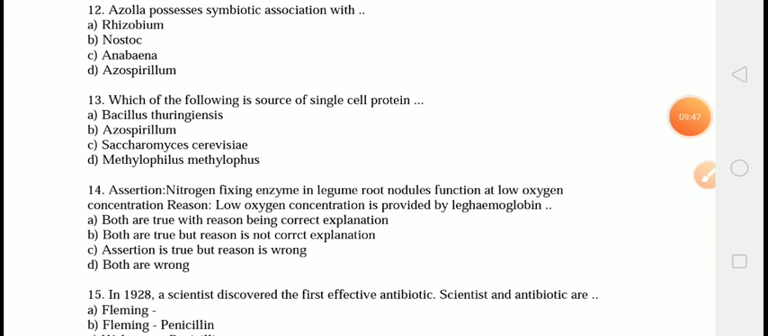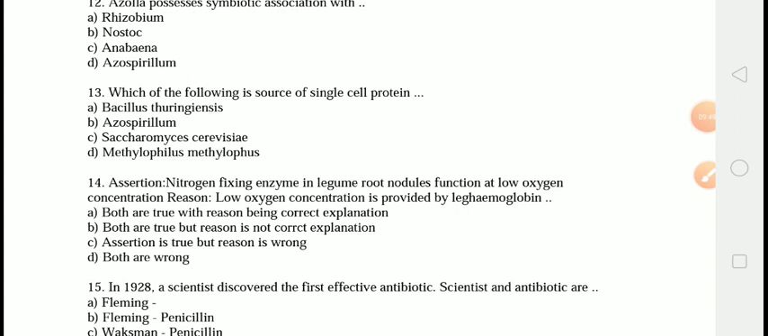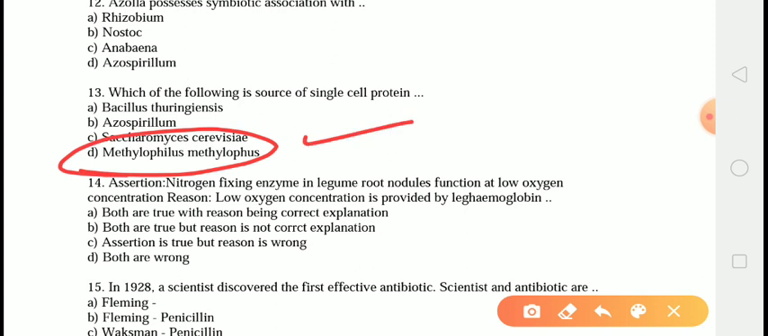Next question is, which of the following is a source of single cell protein? The correct answer is answer number D, that is Methylophilus methylotrophus. Methylophilus methylotrophus is a very good source of single cell protein because of its high biomass production and growth, and it can be expected to produce about 25 tons of protein. Therefore, the correct answer is answer number D.